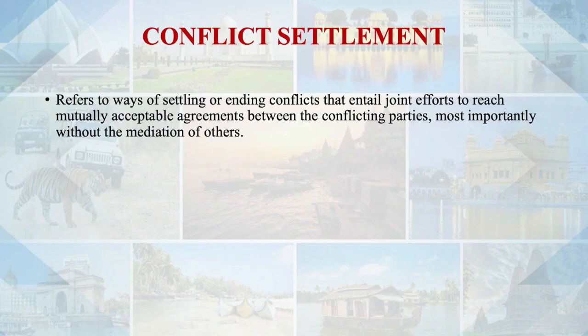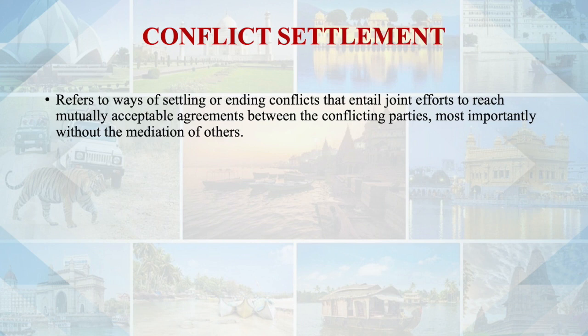After understanding conflict management and conflict transformation, we come to conflict settlement. So what is conflict settlement? Conflict settlement can be considered as different ways of settling or ending conflicts that entail joint efforts to reach a mutually acceptable agreement between the conflicting parties, and more importantly, without the mediation of others. Just try to understand again.